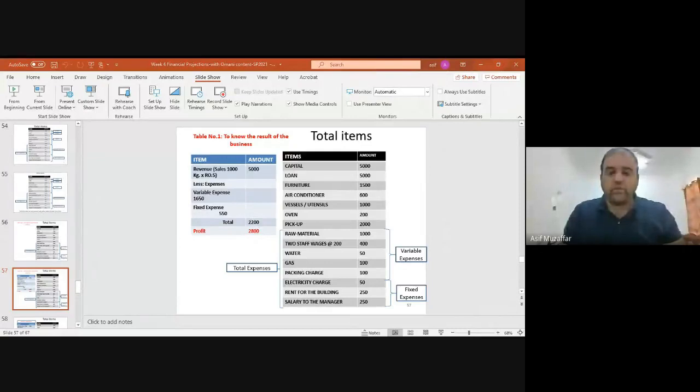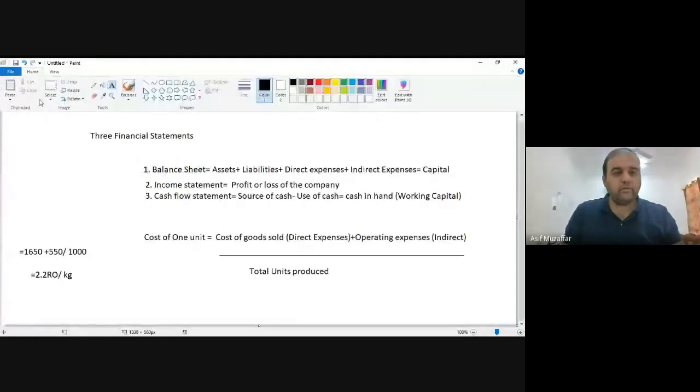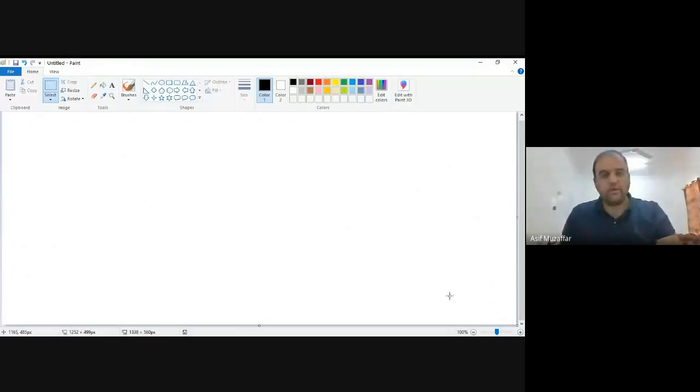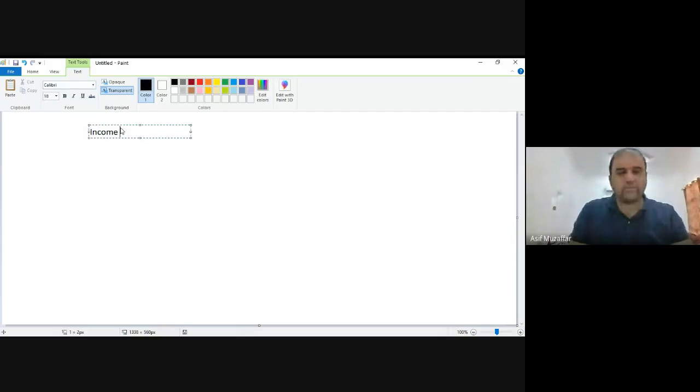Income statement shows us the profit and loss. Just keep this in mind. So now let me prepare the income statement. I will stop sharing this one. I will take you back to the paint screen. Okay, I can remove this one. You have taken the picture of this one, so I will remove it. Okay. I am making the income statement for the Halwa company.